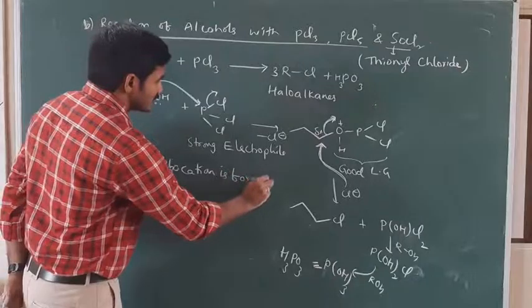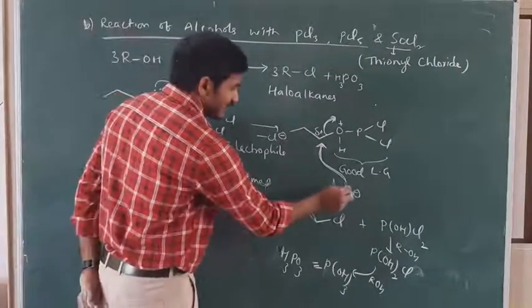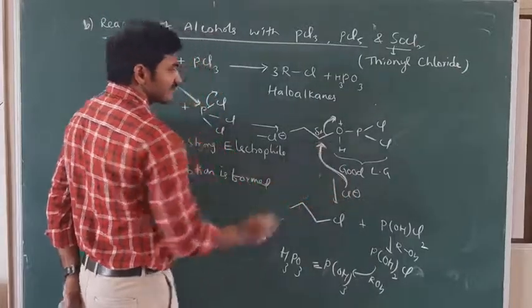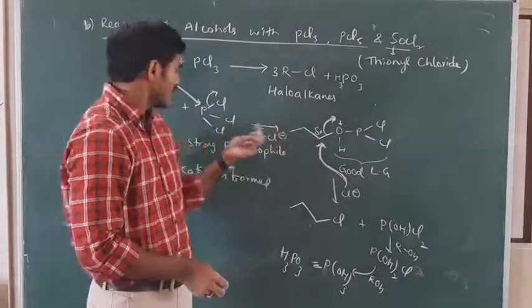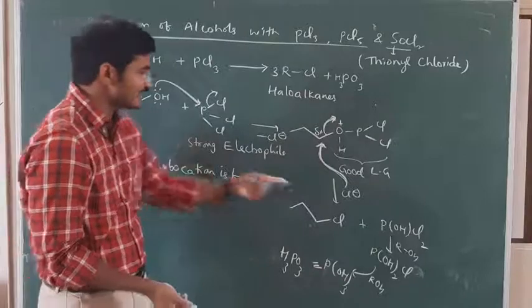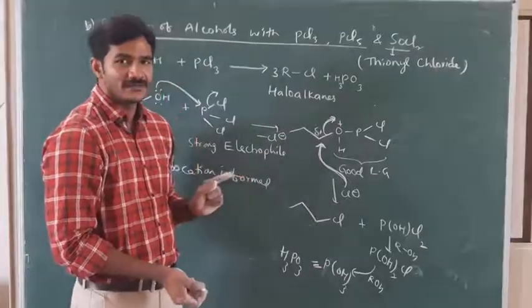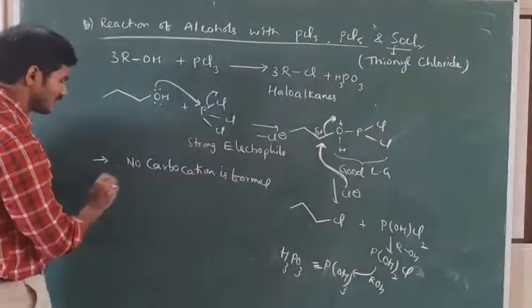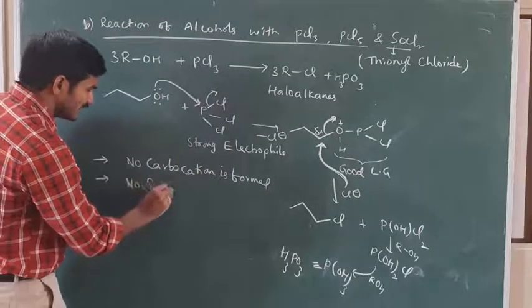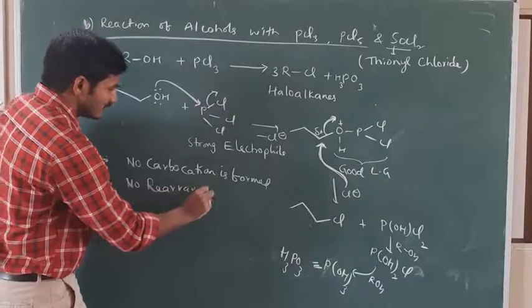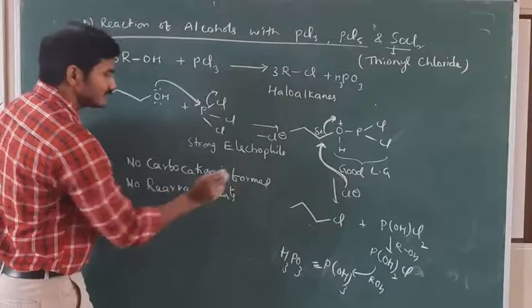No carbocation is formed. Generally, it has to be attacked from the backside. This nucleophile has to attack from the backside. Maybe secondary alcohol you can take, tertiary alcohol you can take. It has to attack from the backside. It won't form any carbocations. No carbocation is formed, and no rearrangements. Whenever the carbocations are not formed, there is no kind of rearrangements.